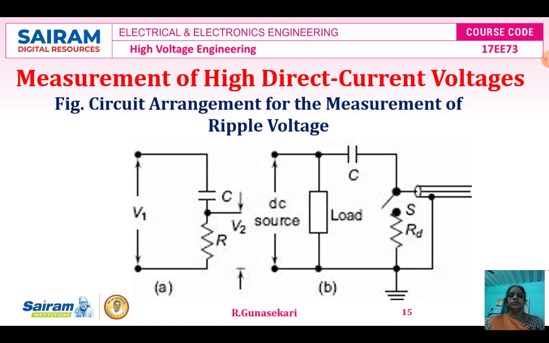So V1 is the voltage, C is the capacitance, R is the resistance, and figure A is the basic circuit. The second one is with the CRO, showing how to measure the ripple voltage. So DC source, load, capacitance C, and the switch S, and then resistance RD. Okay.